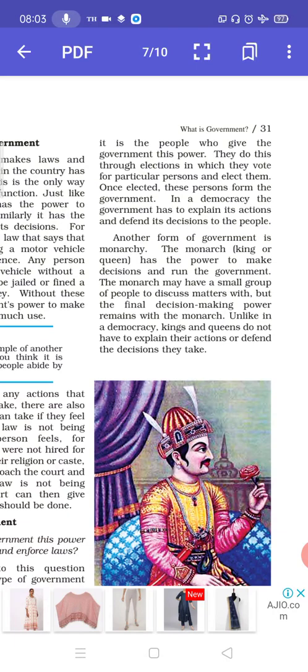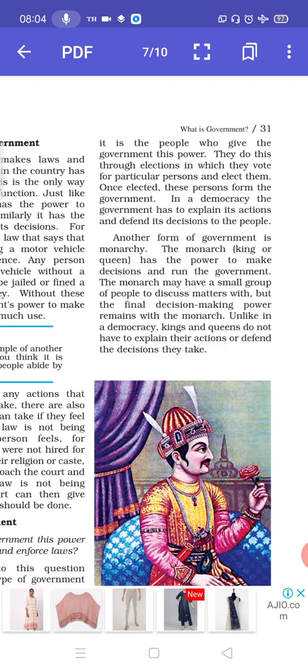So it is the people who are forming the government, contributing in the formation of the government. They do this through the election, in which they vote for one particular person and elect them. Once elected, these persons form the government. In democracy, the government has to explain its action and defend its decision to the people. So there is transparency in their policies. They have to explain what they are doing and why they are doing it.